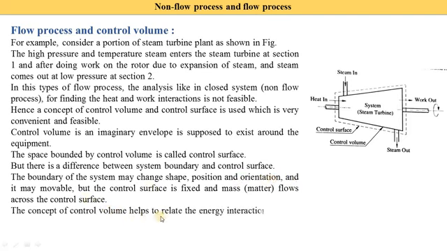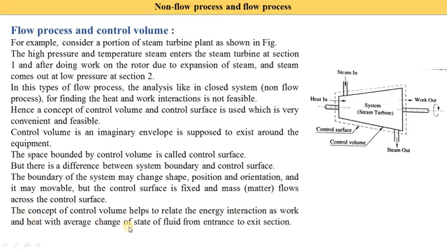The concept of control volume helps to relate the energy interactions, as work and heat, with the average change of state of the fluid from entrance to exit sections. Means the concept of control volume helps us to understand the energy interactions, that is, the work and heat interactions, and the change of state. The steam enters at the inlet with some state, and leaves at the outlet with a different state. So the control volume and control surface give us a better understanding of this concept: what the work energy is, what the heat interactions are, and what the state condition is at inlet and outlet.